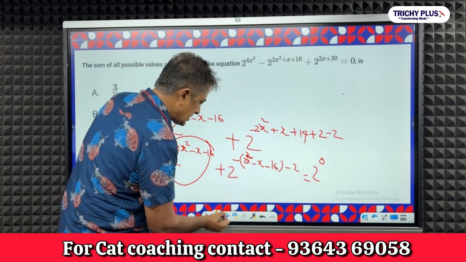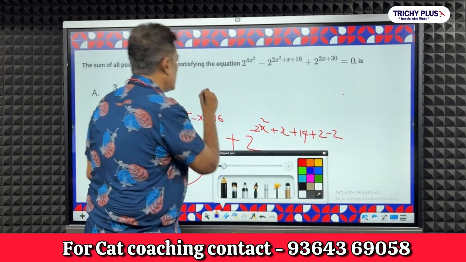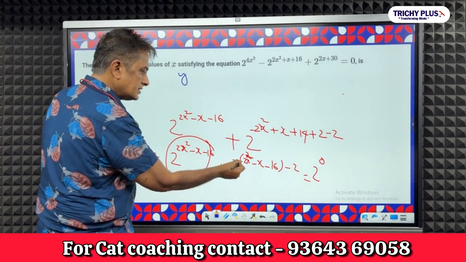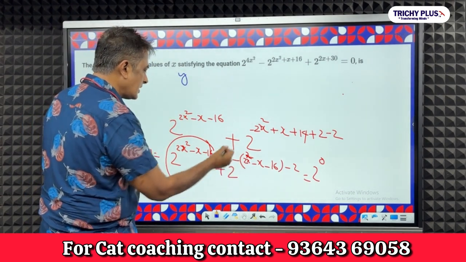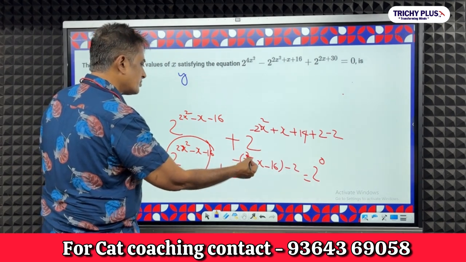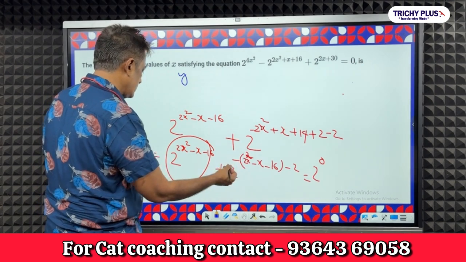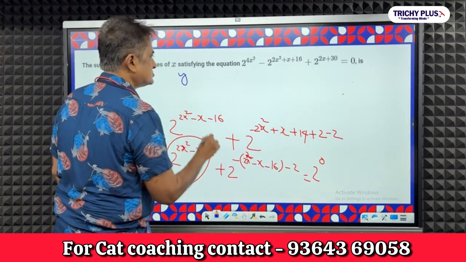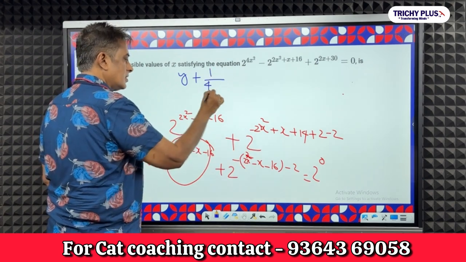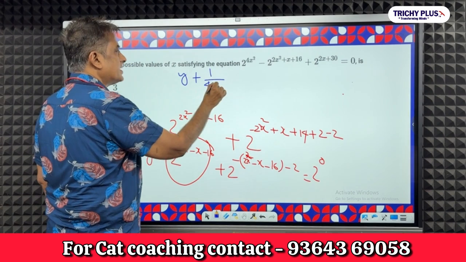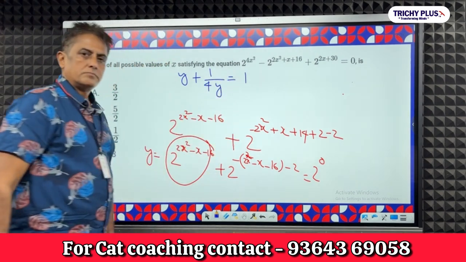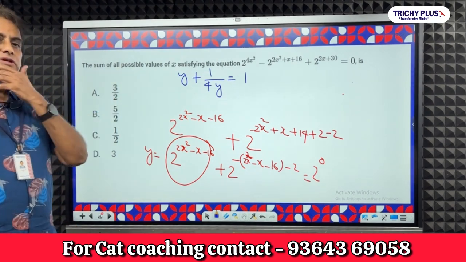Okay, I'll take another color here. So this is going to be equal to y. This is 2 to the power minus y, right? Minus 2, which is nothing but 2 to the power minus 2 is 1 by 4, and the whole thing with sign minus y, when it comes down it will be plus y, is equal to 1. I have to solve this equation now.